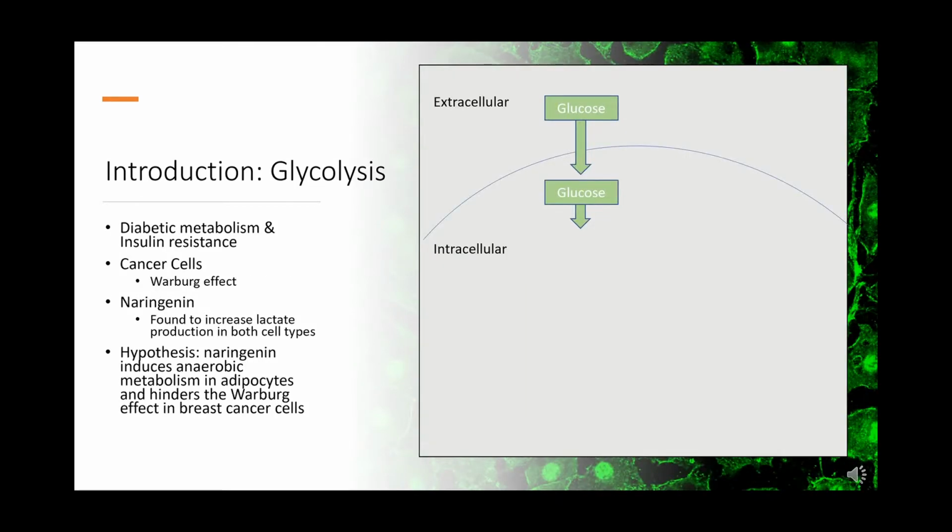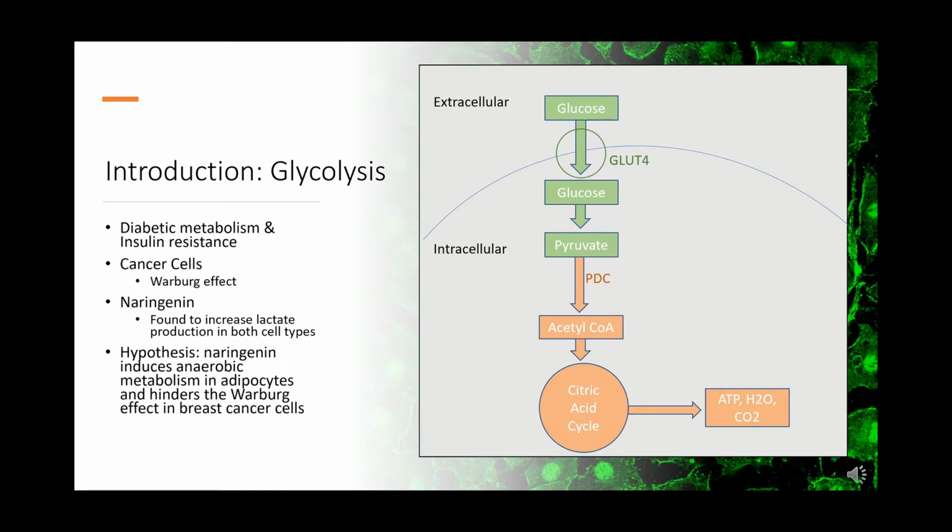In glycolysis, glucose will enter the cell via the insulin-activated transport protein GLUT4 and turn into pyruvate. Pyruvate can metabolize aerobically with PDC, or pyruvate dehydrogenase complex, or it can metabolize anaerobically via lactate fermentation using the enzyme LDH, or lactate dehydrogenase. Adipocytes in individuals with type 2 diabetes have a resistance to insulin which affects the GLUT4 protein.